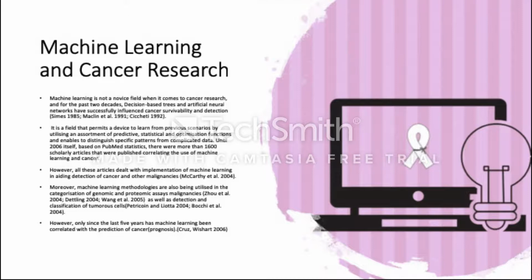However, all these articles dealt with implementation of machine learning in aiding detection of cancer and other malignancies. Moreover, machine learning methodologies are also being utilized in the categorization of genomic and proteomic assays of malignancies, as well as detection and classification of tumorous cells. However, only in the last 5 years has machine learning been correlated with prediction of cancer.